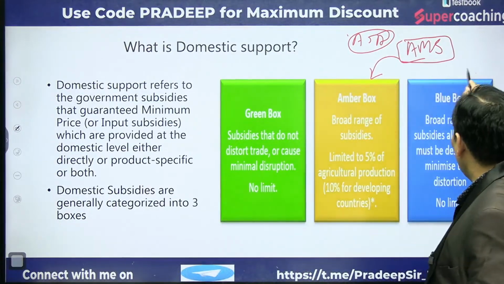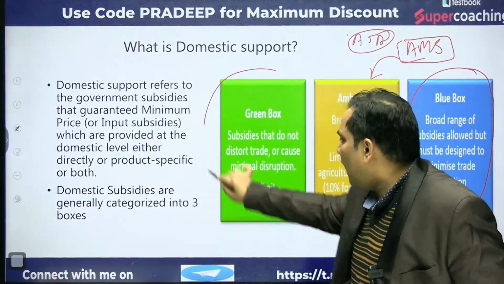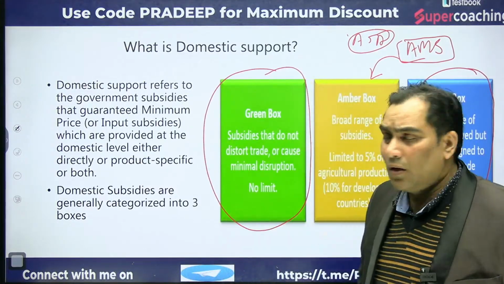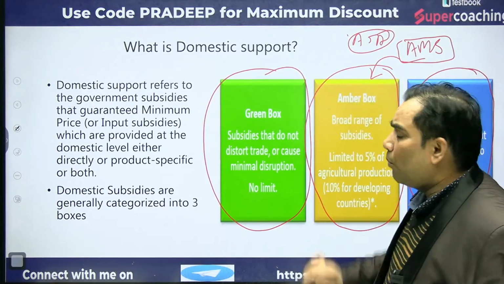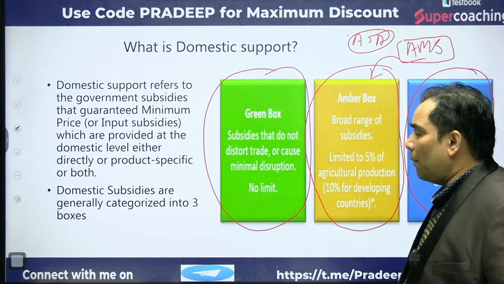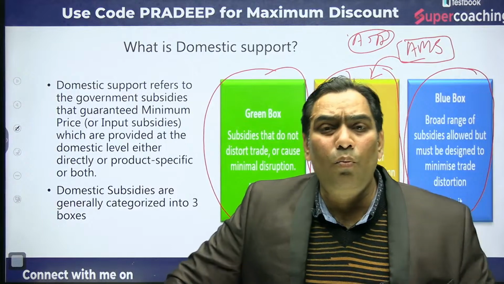It is not concerned with blue box subsidy, and it is not concerned with green box subsidy. So the aggregate measure of support provision is applicable to the amber box subsidy.